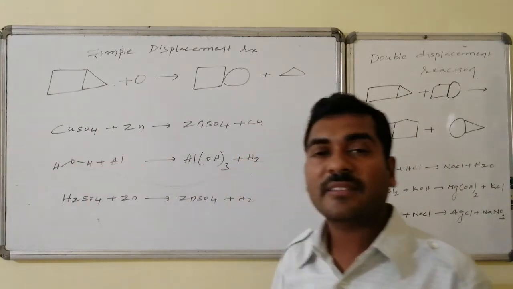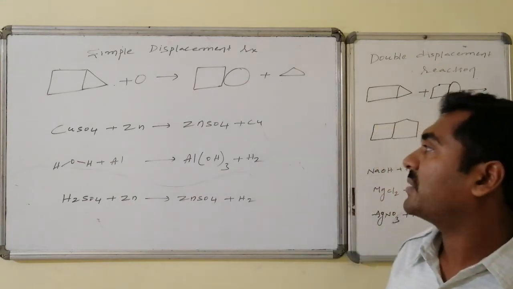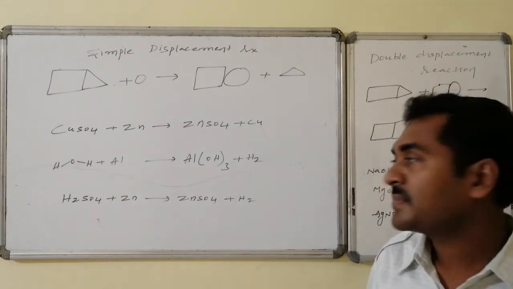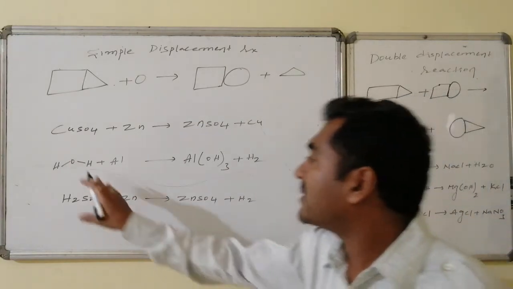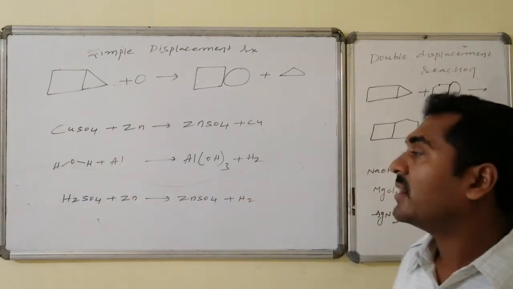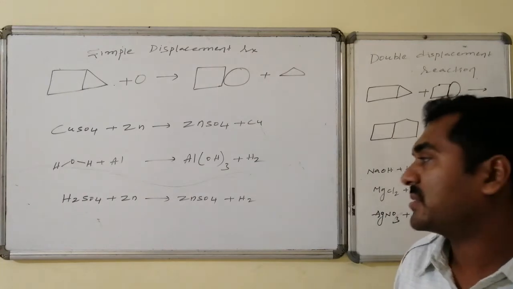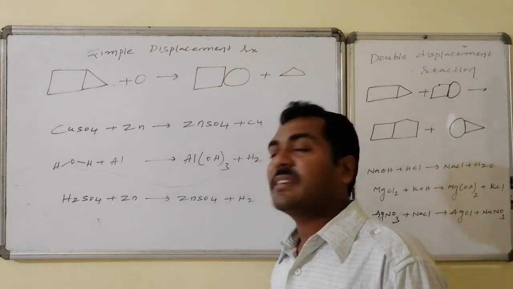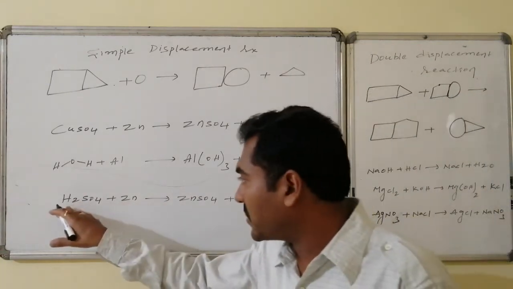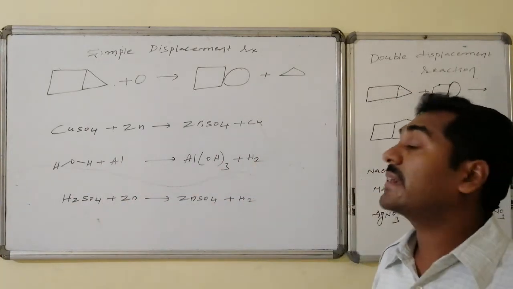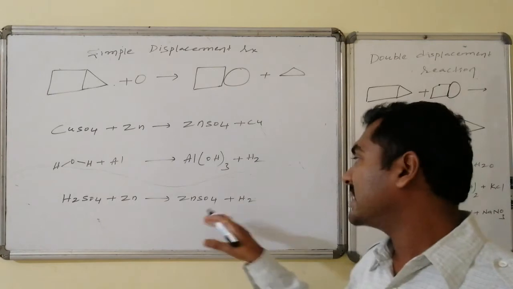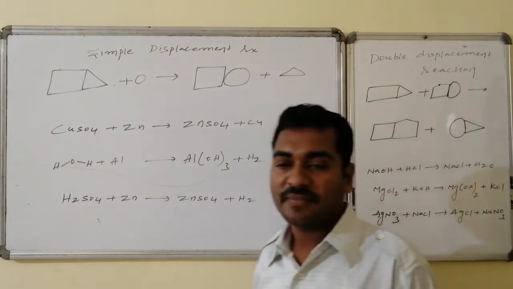Copper sulfate on reaction with zinc leads to the formation of zinc sulfate and copper. Water on reaction with aluminium leads to the formation of aluminium hydroxide and hydrogen, where the hydrogen is replaced by aluminium. Similarly, sulfuric acid on reaction with zinc, the hydrogen of the sulfuric acid is replaced by zinc, and that leads to the formation of zinc sulfate and hydrogen.